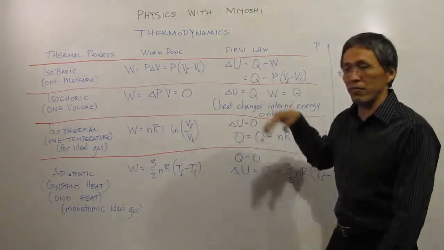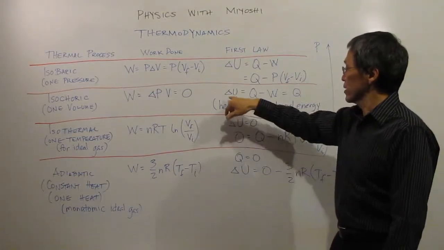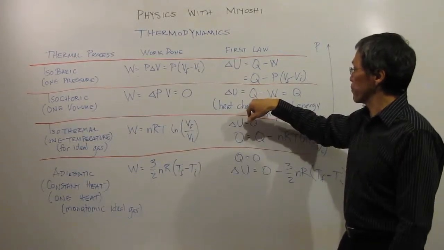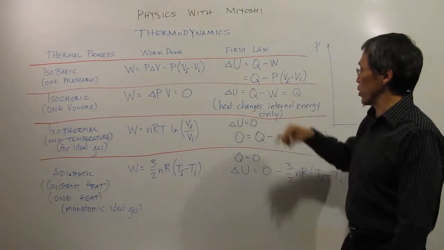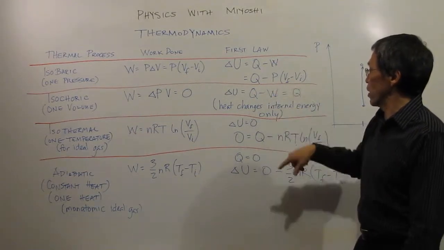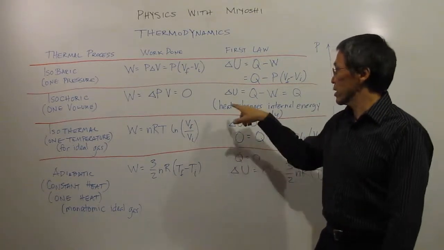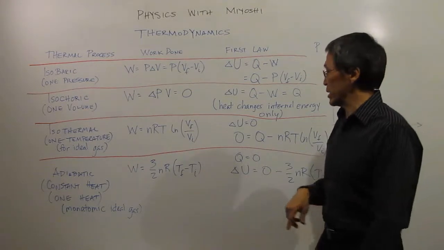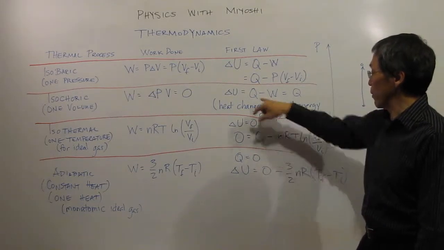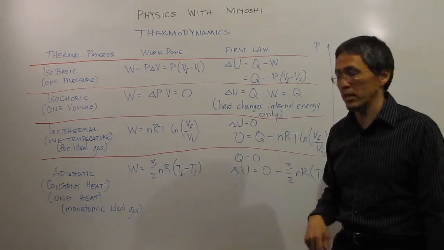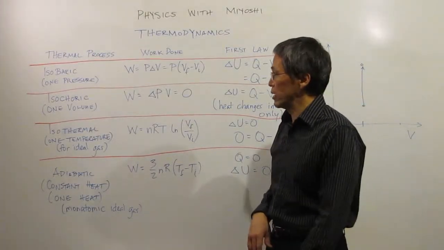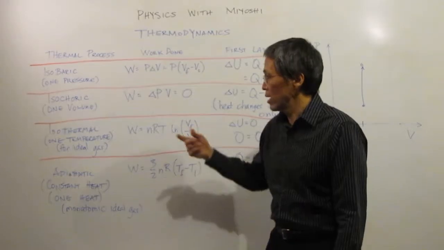So how that affects my first law is that my change in my internal energy is still my heat minus my work, but since my work is 0, the internal energy is only changed by my heat change, or by the heat that's added or subtracted. So that is a one volume, or isochoric, type process.